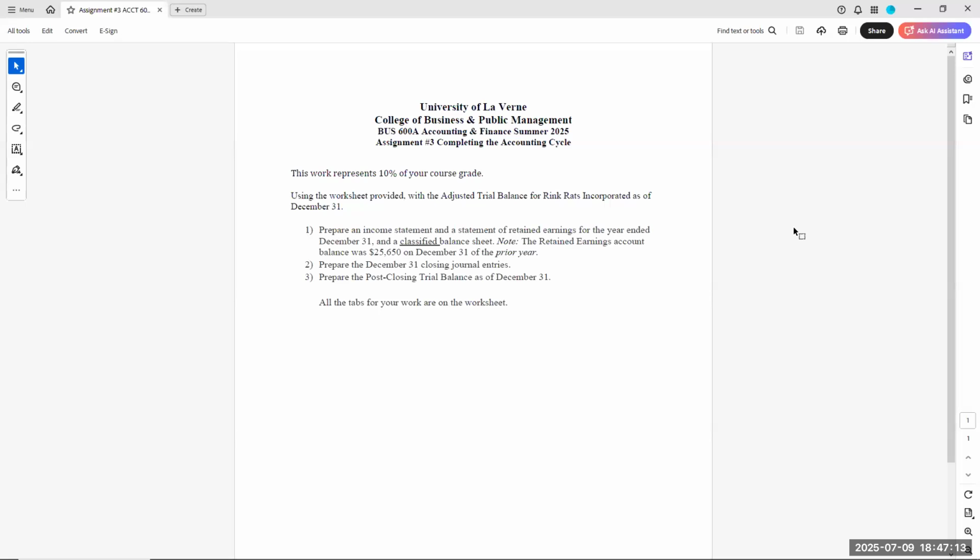Here's assignment 3, which you're working on this week. It's the last of 3 assignments that have to deal with the financial accounting part of our course. I give you the adjusted trial balance of a company. Then I'd like you to do a variety of things. From that adjusted trial balance, I'd like you to prepare an income statement, a statement of retained earnings, and a classified balance sheet as of December 31st of that year. Note that the retained earnings account at the beginning of the year, or December 31st of the prior year, had a balance of $25,650.